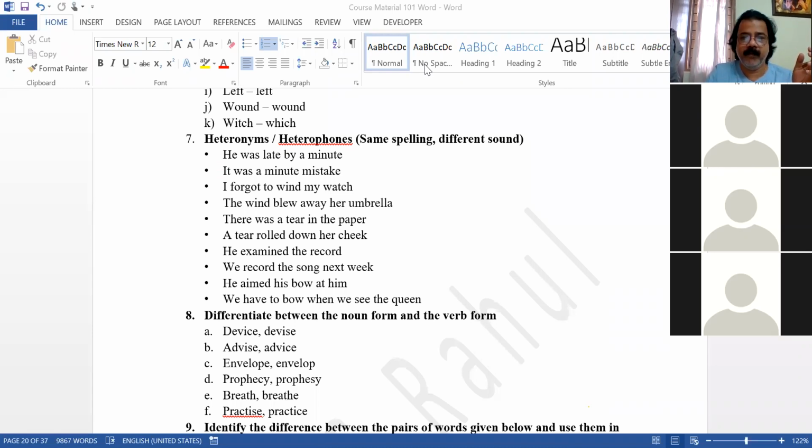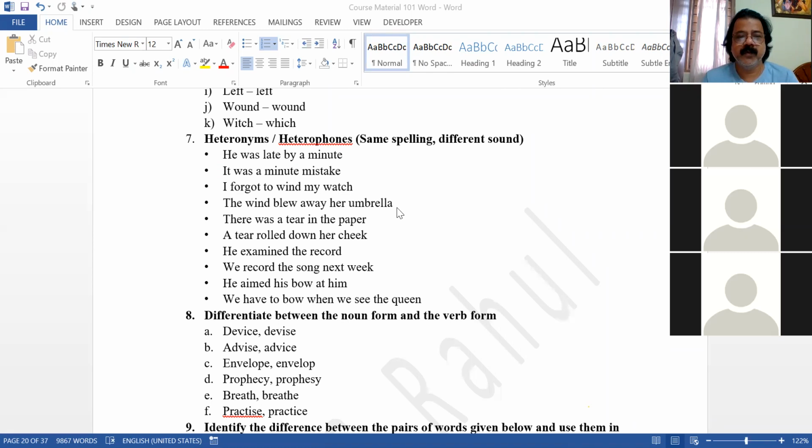Minute means time, sir. Minute means small, sir. Correct. Very good. This one I just now gave. I forgot to wind my watch. The wind blew away her umbrella. Wind means wrapping, sir.